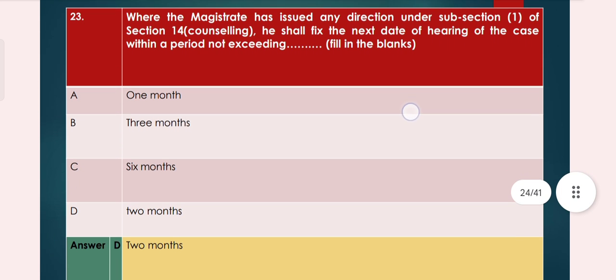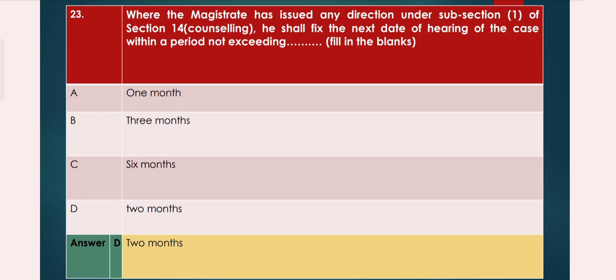Now question number 23. Where the magistrate has issued any direction under subsection 1 of section 14, counselling, he shall fix the next date of hearing of the case within a period not exceeding option A 1 month, option B 3 months, option C 6 months, option D 2 months. So option D, 2 months, is the right answer.